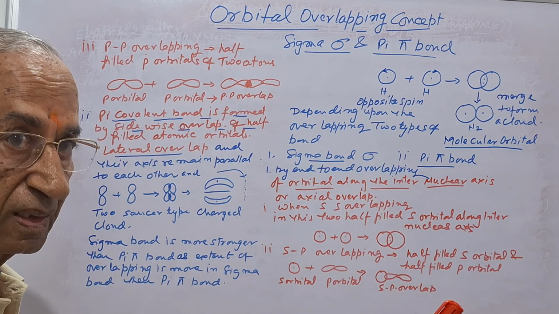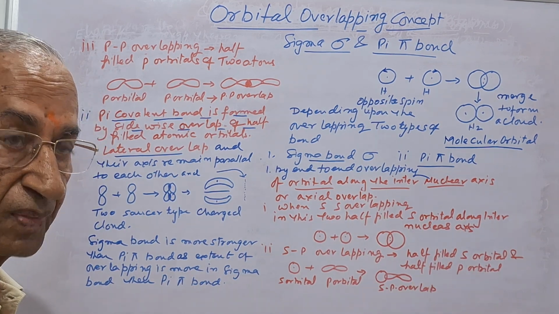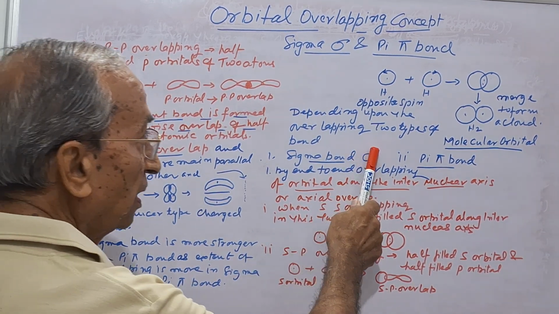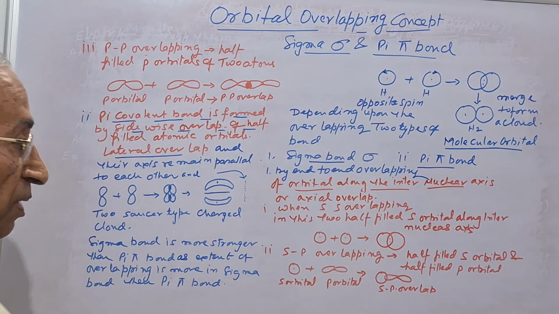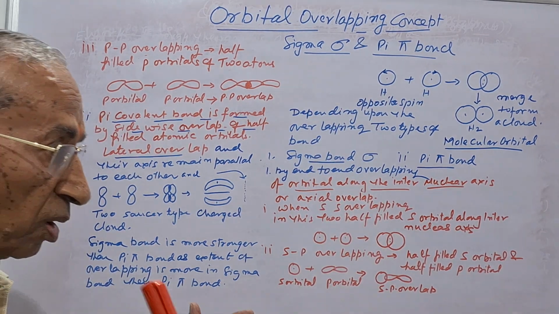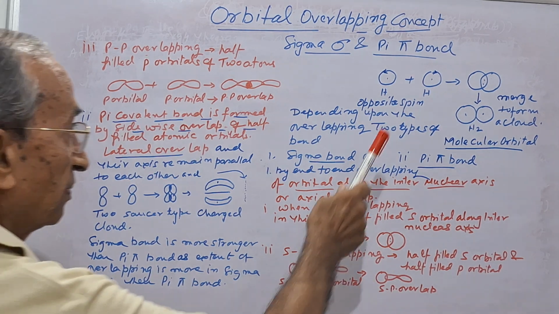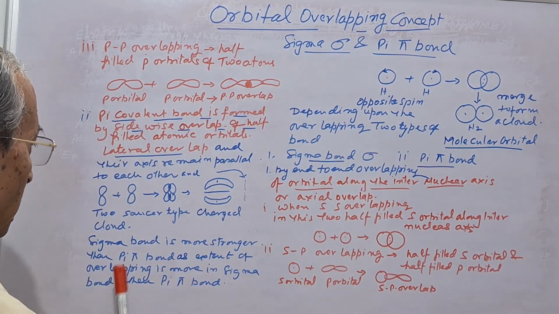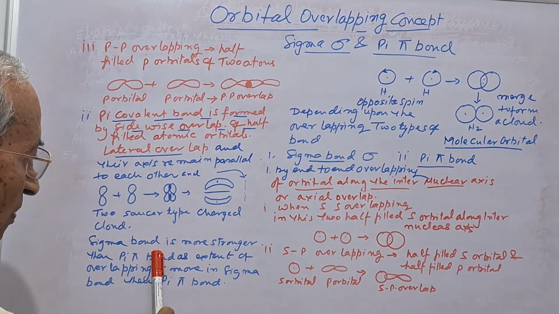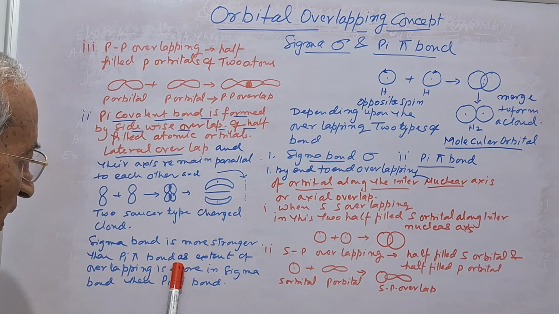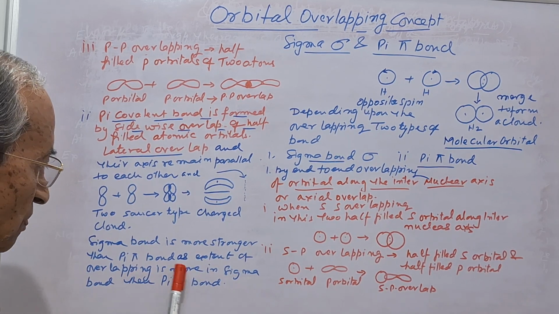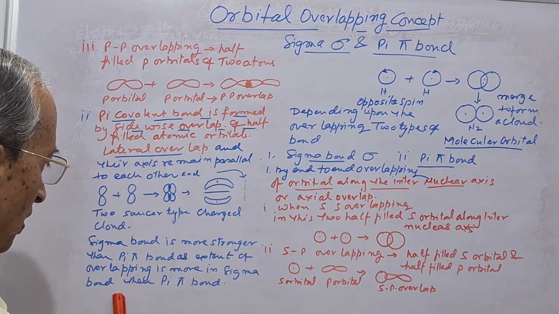The more the overlapping, the stronger the bond. So in the case of sigma bond, overlapping is more in extent. So we say that the sigma bond is stronger than the pi bond, as the extent of the overlapping is more in sigma bond than the pi bond.